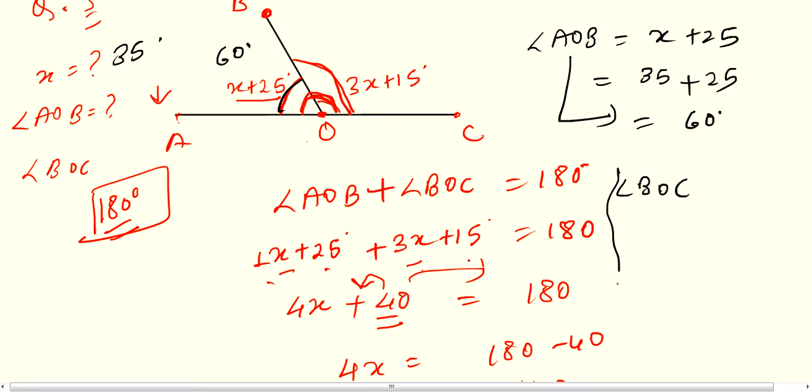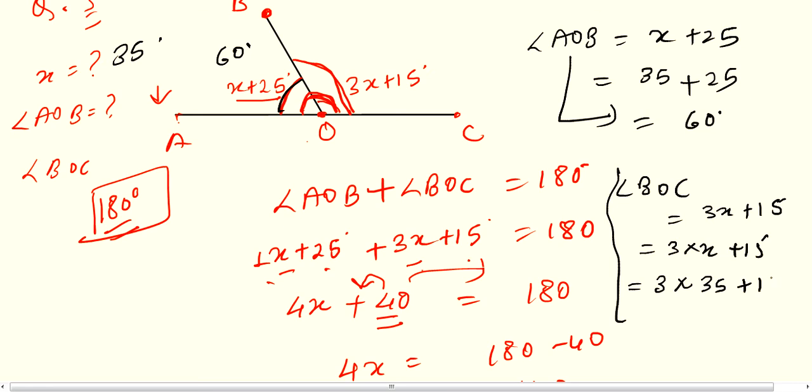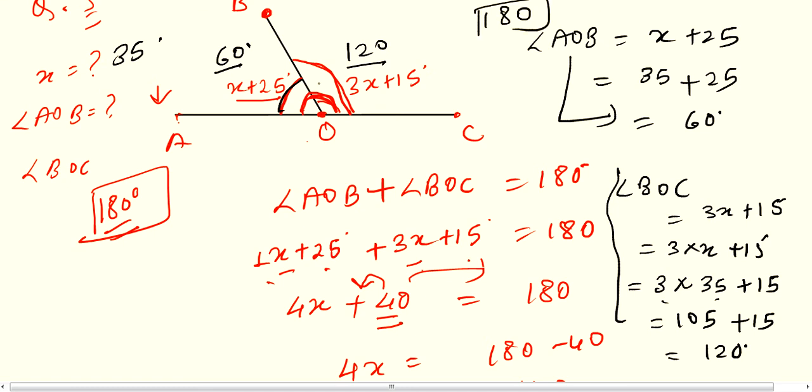So angle BOC equals to 3x plus 15, and this 3x means what? 3 into x plus 15 equals to 3 into value of x 35 degree plus 15. So 3 into 35 is 105 plus 15. So from here you got 120. So this angle is 120. If you will add 60 and 120, you will get 180, which is a straight angle here.